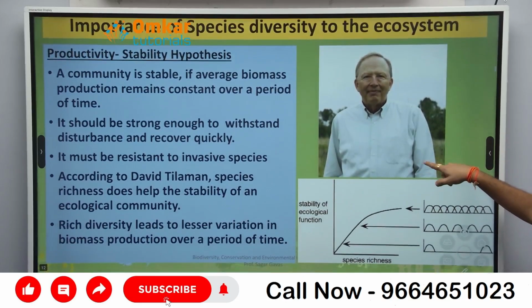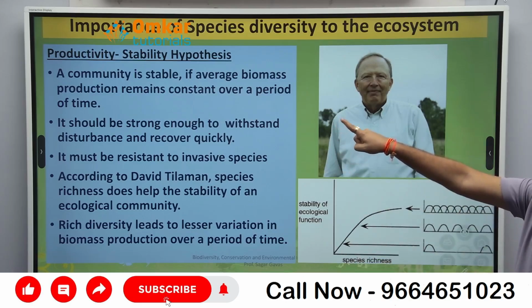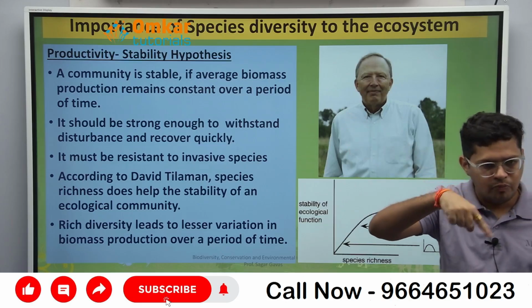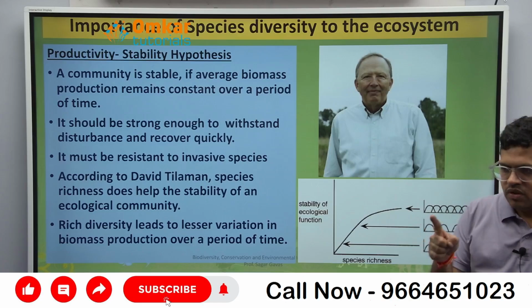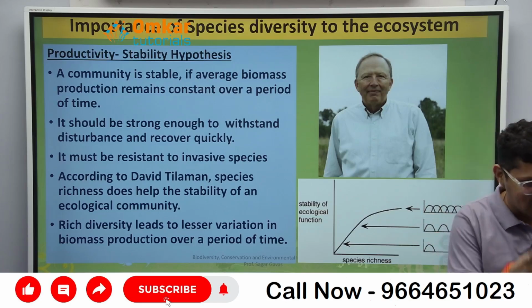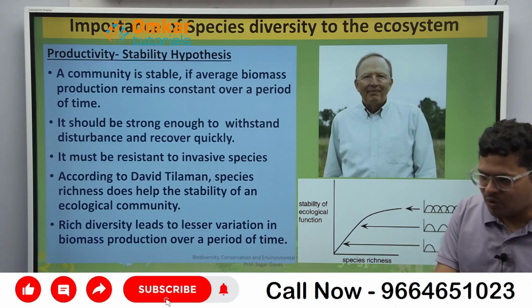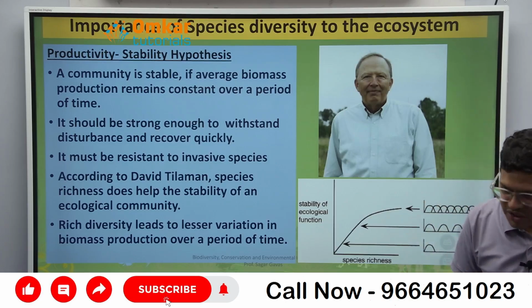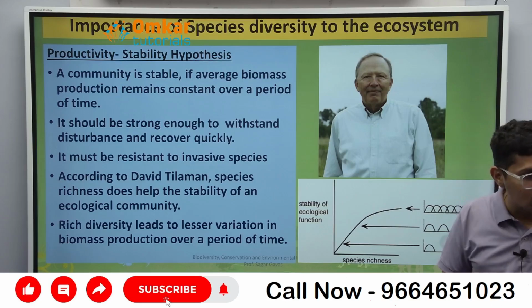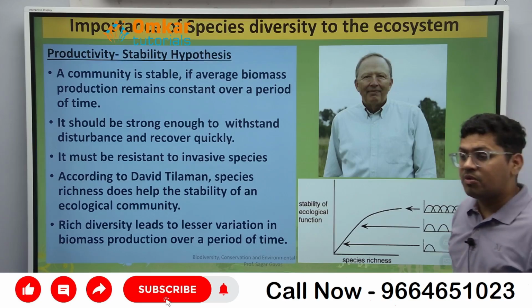Now why is species diversity important? There is a first hypothesis called the productivity stability hypothesis. First hypothesis क्या है? Productivity stability hypothesis. Now a community is stable. Community मतलब मैंने क्या बोला था? Group of population. See, human population, tiger population, lion population, mango trees population. Are you getting? सबका पॉपुलेशन एक साथ, उसको क्या बोलते हैं? कम्युनिटी. तो ये कम्युनिटी स्टेबल कभी होगा?